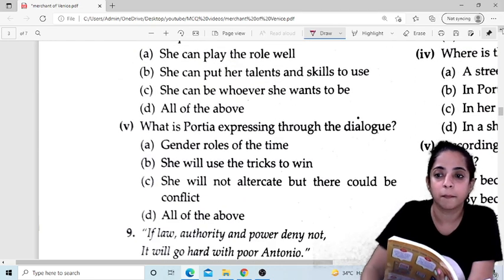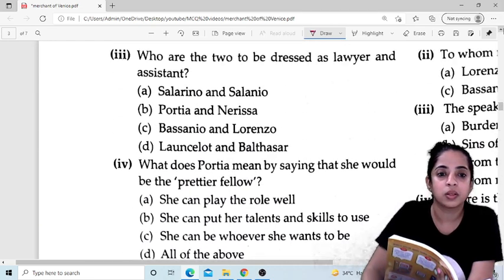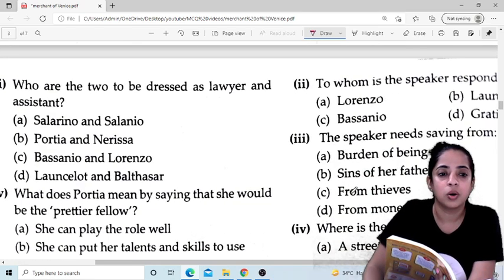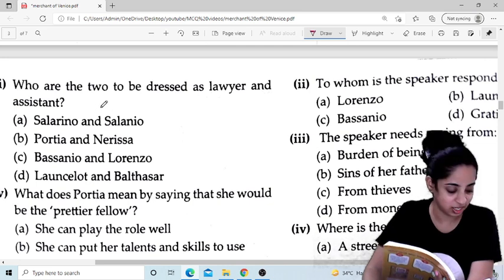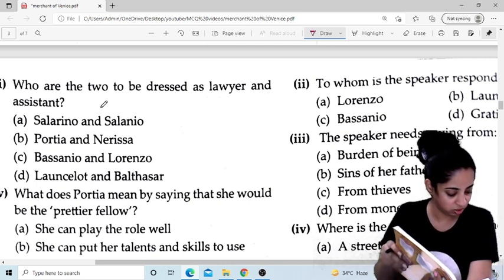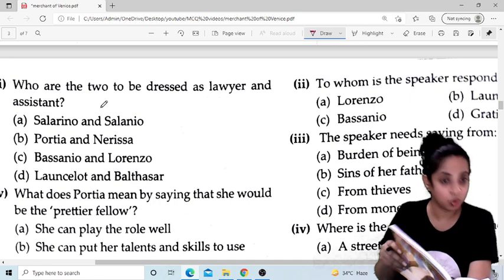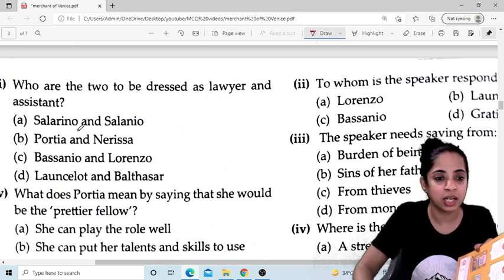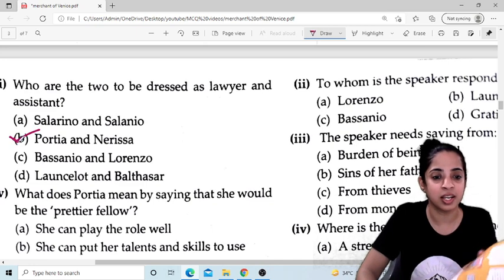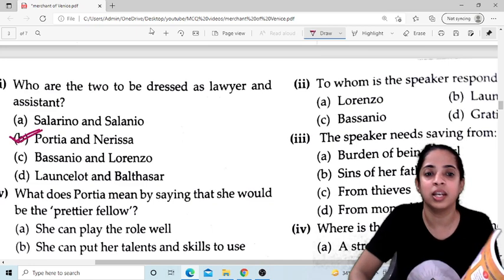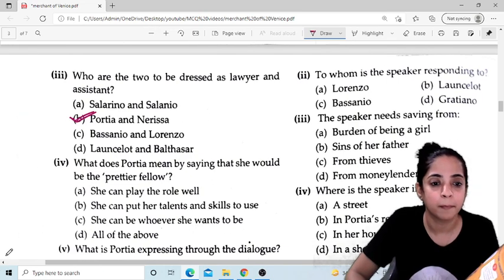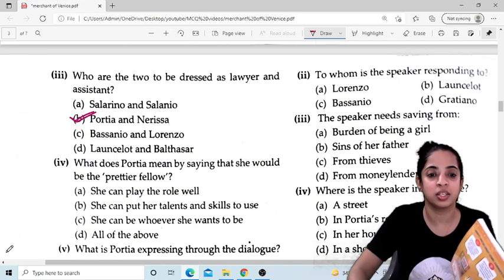Who are the two to be dressed as lawyer and assistant? It is B, that is Portia and Nerissa. Let me reduce it in size a little bit. So the answer is Portia and Nerissa.